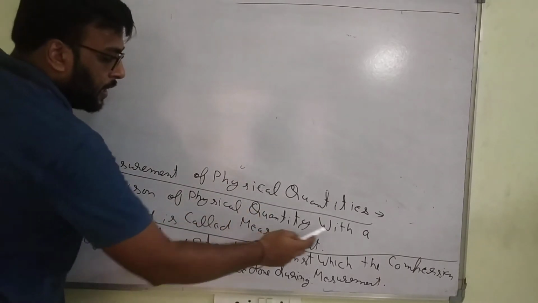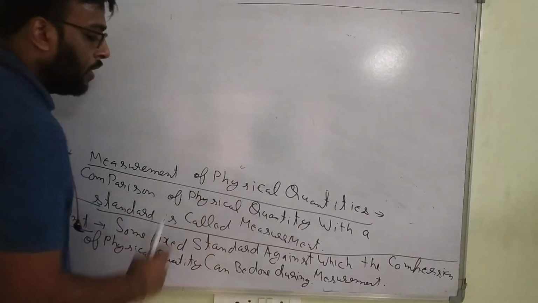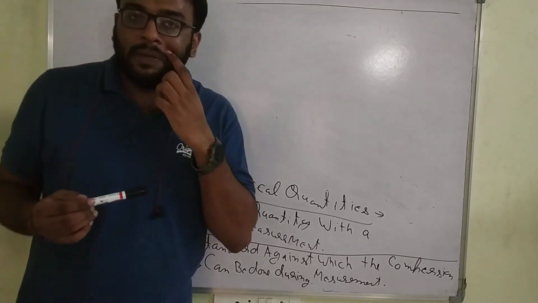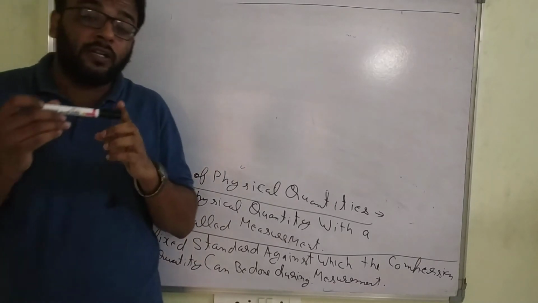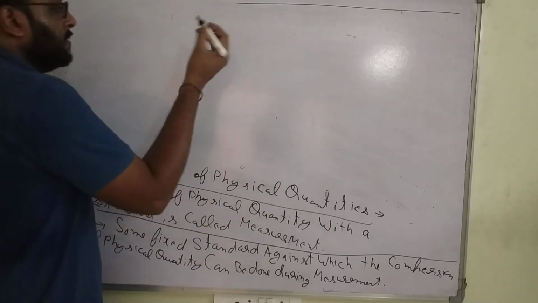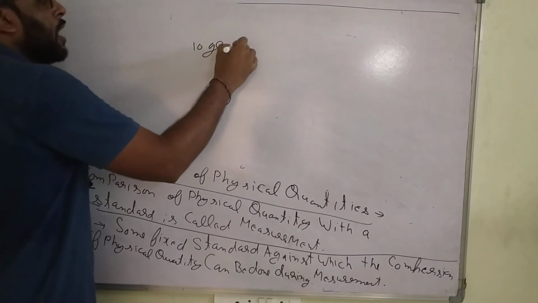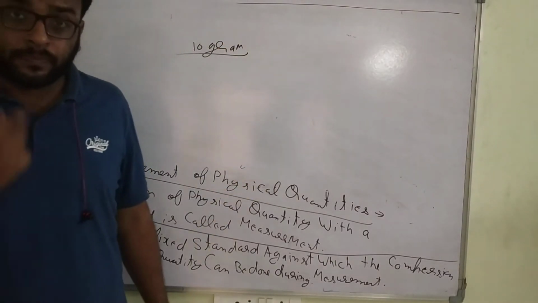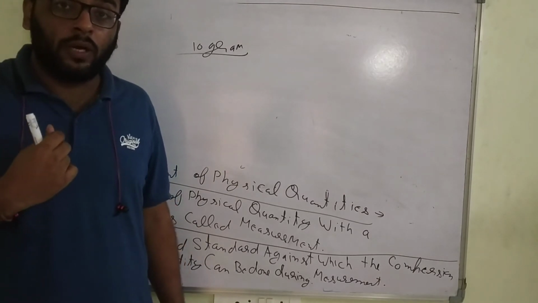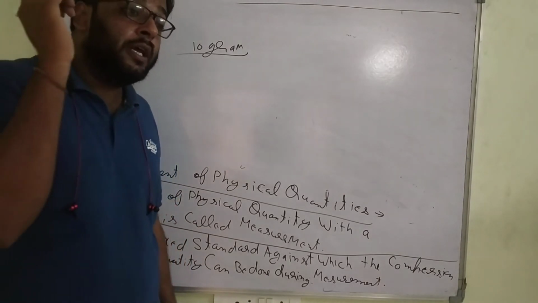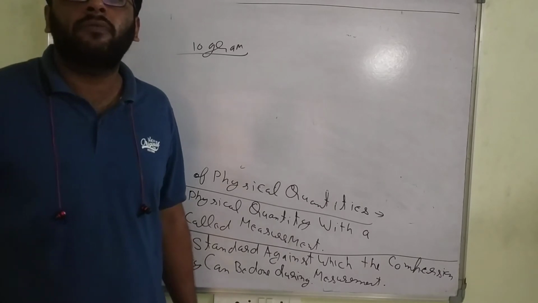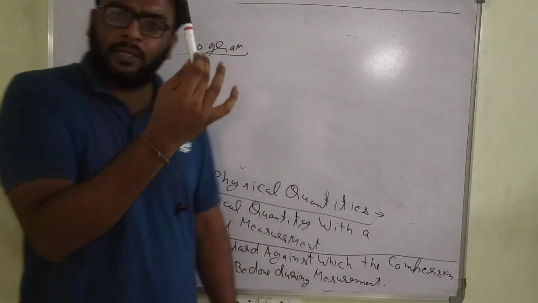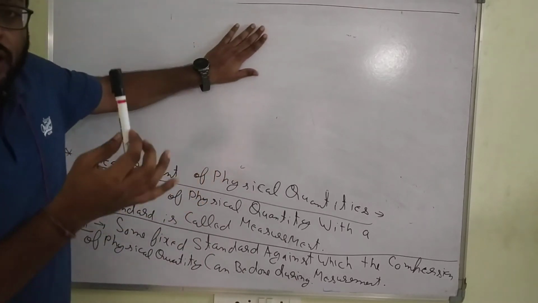Comparison of physical quantities with the standard is called measurement. Suppose I am giving an example. How would you know what the weight is? Suppose I am telling you this marker has a weight of 10 grams. How would you know it is 10 grams? Sir, I will observe it on the measurement instrument. Okay, but how would it know it has a weight of 10 grams? Suppose I am taking the example of this 1 kg. So how would you know?